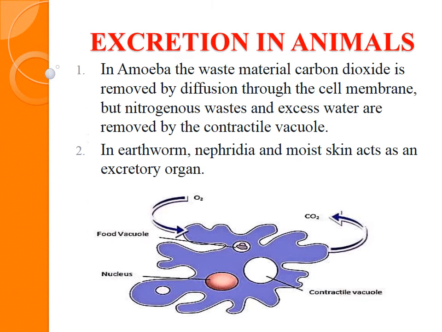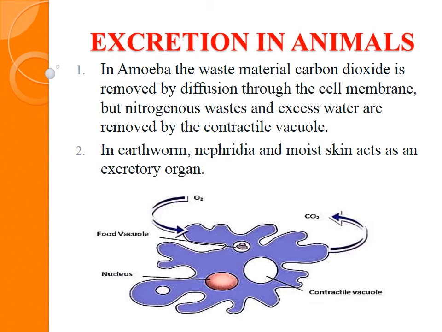Now we will discuss the very important part of this topic, that is excretion in animals. We know that there are various unicellular organisms. Here in the picture you will see one amoeba. See, in the diagram itself it represents a unicellular organism. With the help of one cell it performs all the functions which we have already studied in our previous classes.